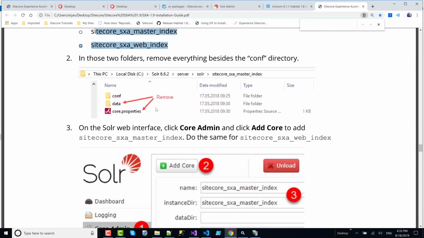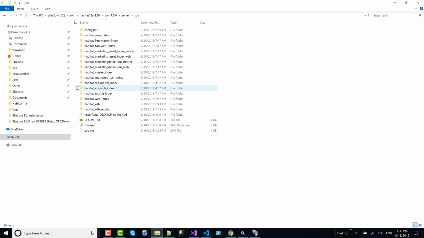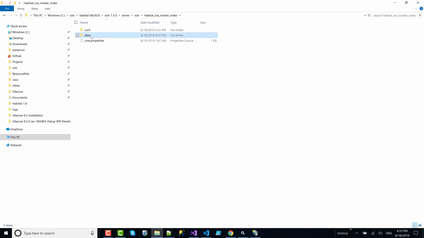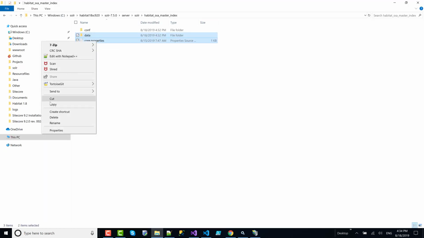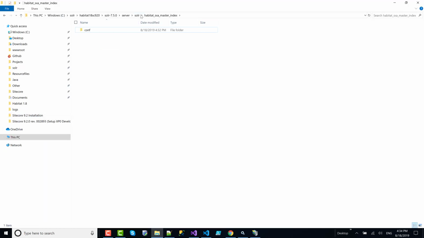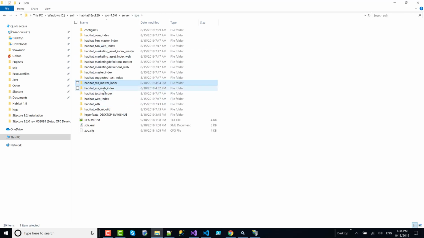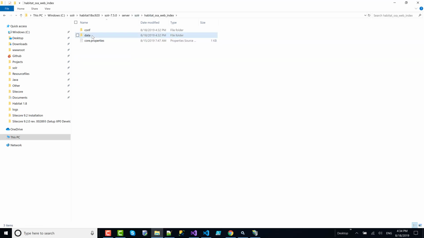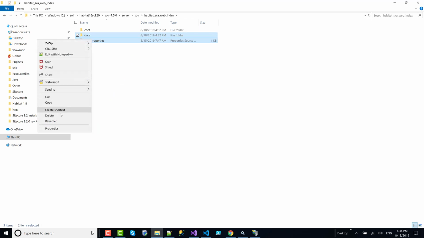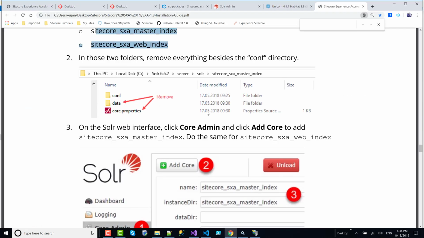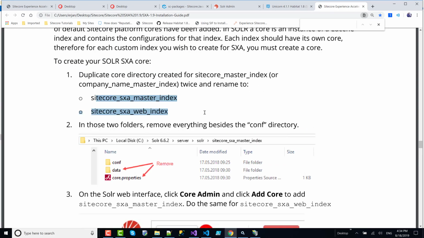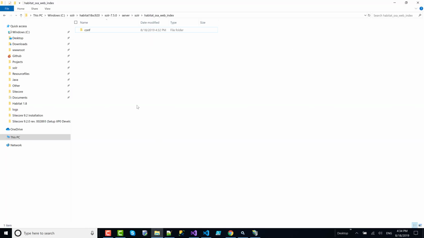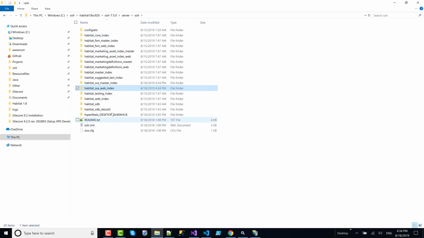So let's go inside the folder and delete. Let's make sure. You can see data and core properties. So you delete this. Okay, and let's do this for this one too, for the web. Okay, so we have to add the cores to Solr through the Solr admin.